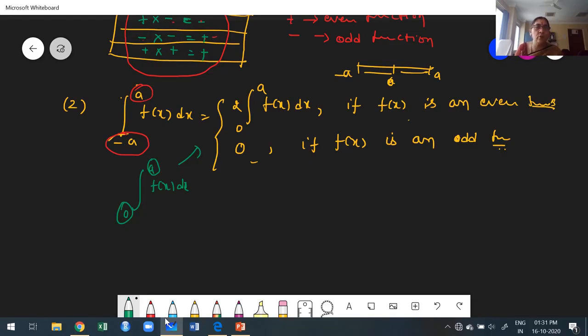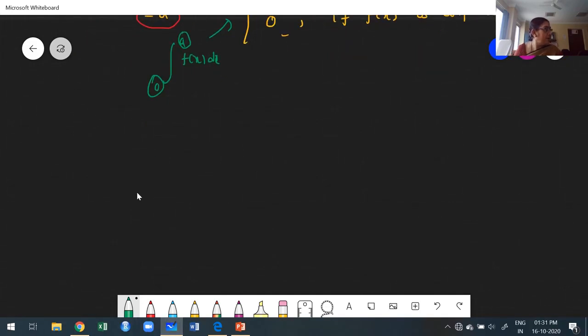Most students make a mistake here. They do not consider these limits. The limits must start from negative and go to positive. Okay. Then move to the third prerequisite.